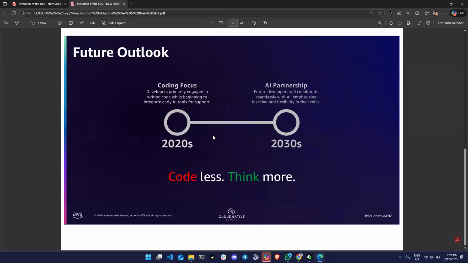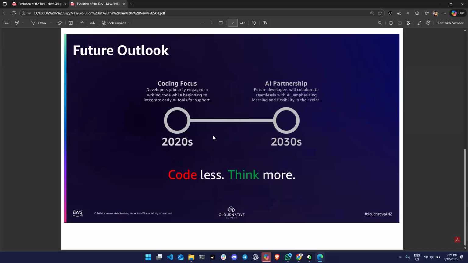Then look to the future. AI will not be just coding, right? In the 2020s, we did a lot of coding. We really typed and had tabs. Nobody uses tabs anymore, right? Why are you typing? Two, AI as a partnership.